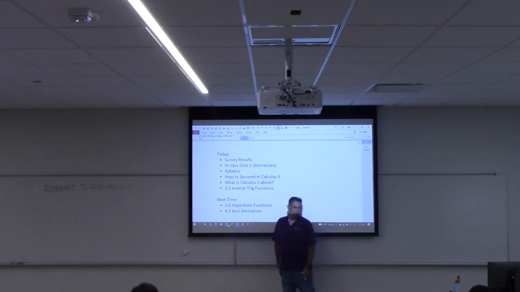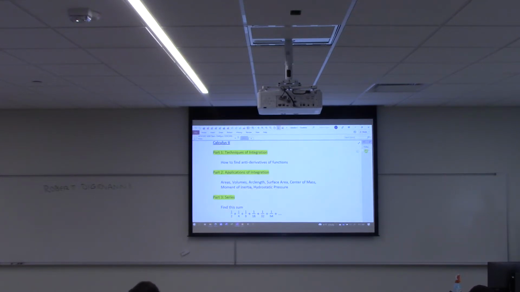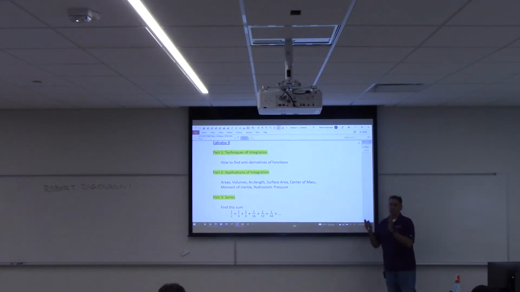Cal 2 is really broken up into 3 parts. Okay? There are 3 parts to Cal 2. Part 1 is called techniques of integration. So basically, we're going to spend the first couple of weeks in this class just making sure we know how to find the antiderivative of a function.